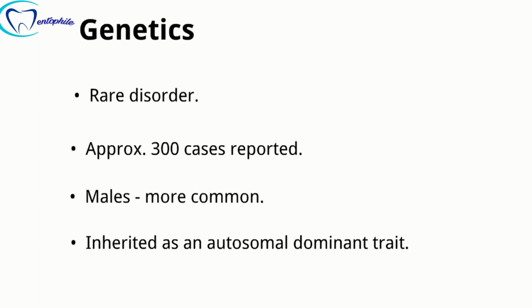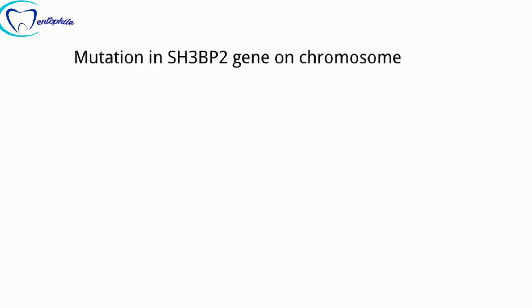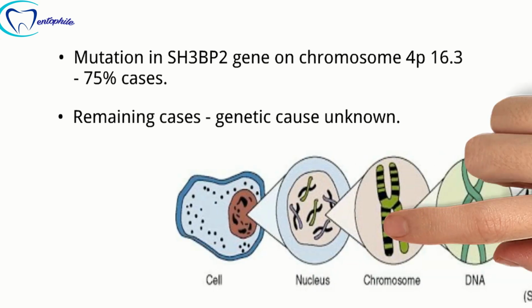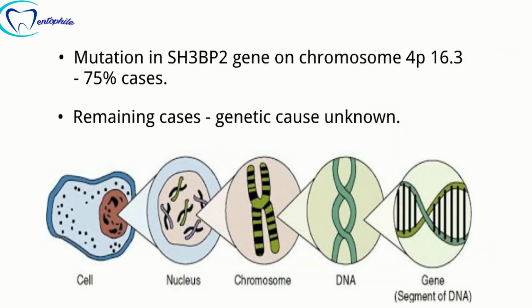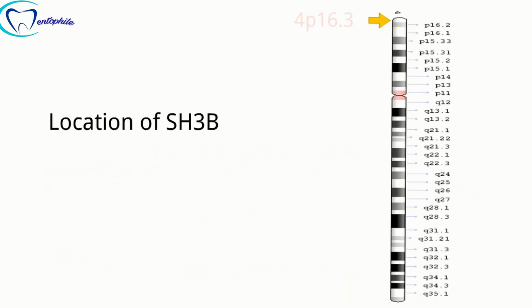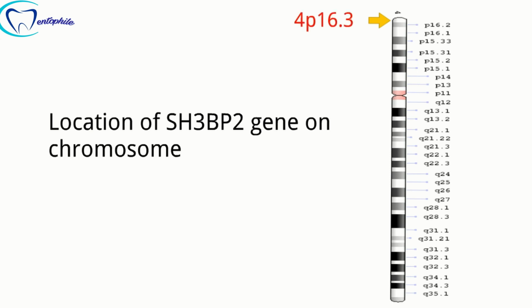Here the mutation in the SH3BP2 gene on chromosome 4p16.3 is reported in 75% of the cases, while in the remaining cases the genetic cause of the condition is still unknown. As we all know, genes are located within chromosomes. So here 4p16.3 represents the specific location of this SH3BP2 gene.